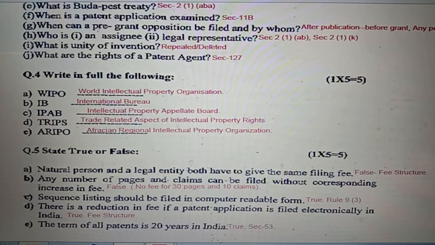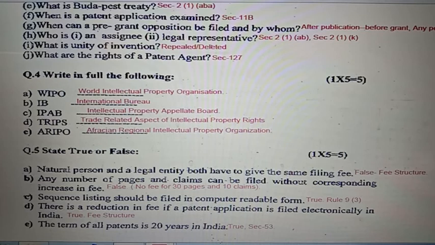Next question is true and false. 5A, natural person and a legal entity both have to give the same filing fee. The statement is false. Kindly see the fee structure. Question number 5B, any number of pages and claims can be filed without corresponding increasing fee. No, there is a limit. Limit is up to 30 pages and up to 10 claims. There is no additional fee. Kindly see the fee structure.